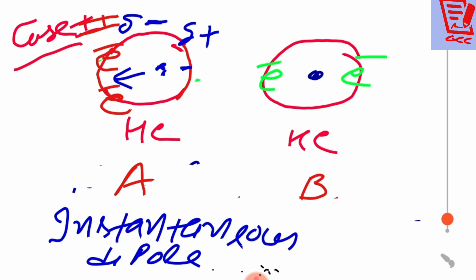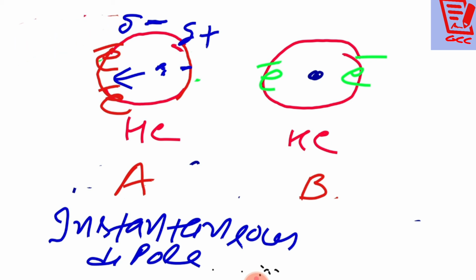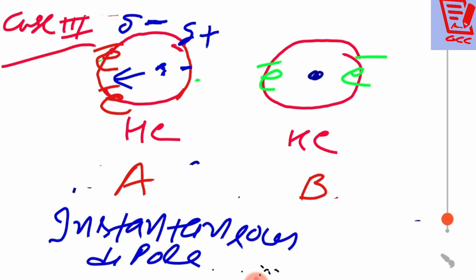Now after that, beta, please make up these diagrams again. Now I am talking about case number 3. Now in case number 3, what will happen there, beta? See, now there is an instantaneous dipole moment in this case.